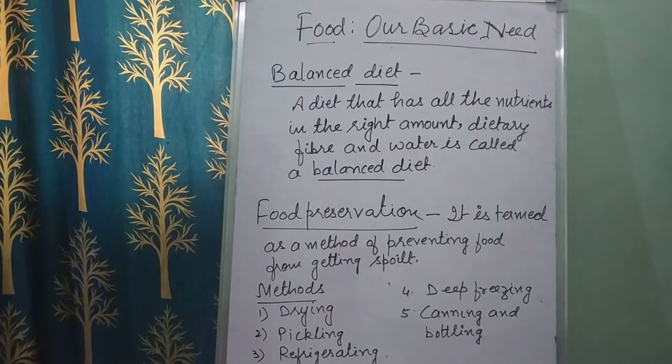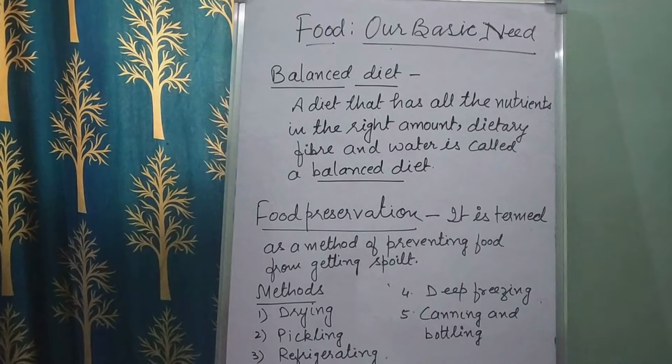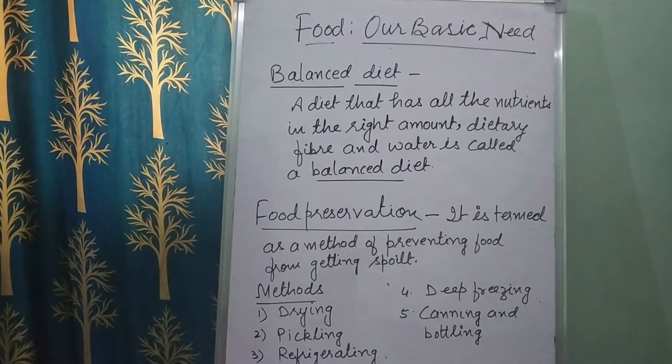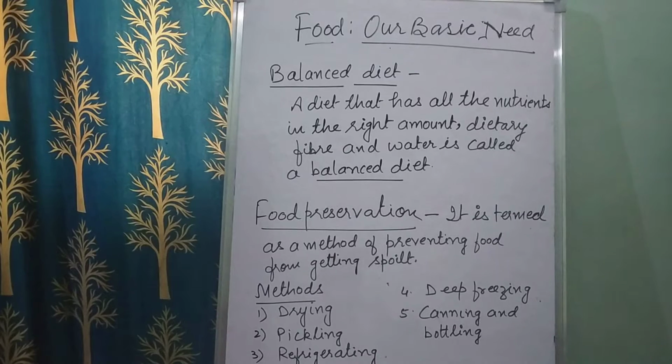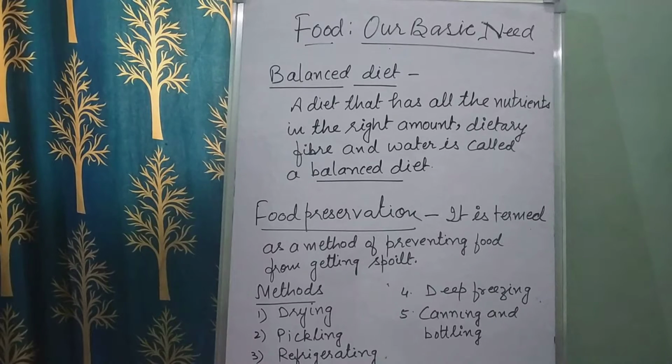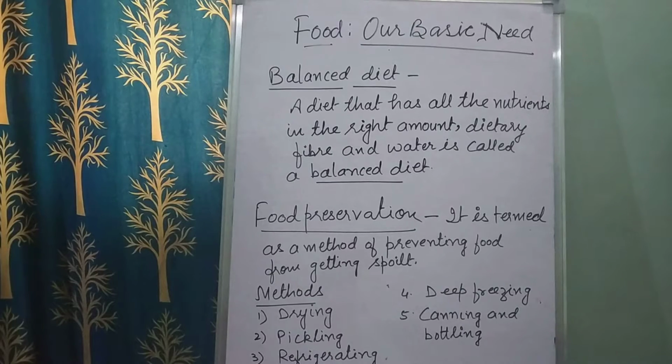So children, in a previous video we learned why we need food and what food contains. We need food to live because food gives us a lot of energy to do various types of activities. And what does food contain? Food contains special substances called nutrients, and we have learned the different types of nutrients present in food items: carbohydrates, fats, proteins, vitamins and minerals. These are the nutrients which are present in food items.